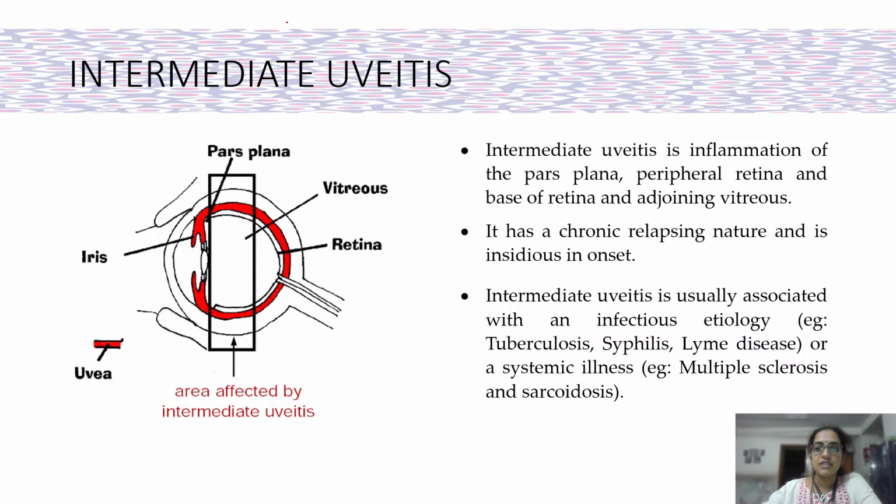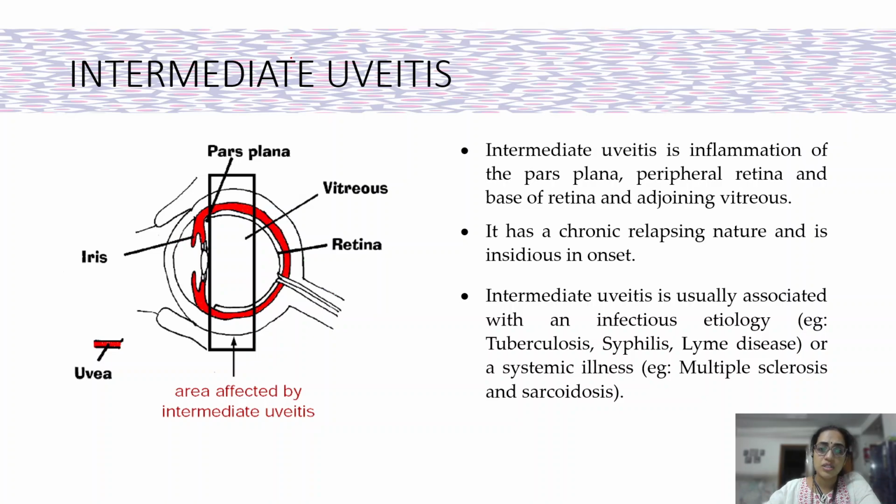So there is inflammation of the pars plana, peripheral retina and the base of retina with adjoining vitreous. So there will always be some amount of vitritis or inflammation of the vitreous. So what is the clinical course? It is usually a chronic relapsing kind of disease. We never get acute intermediate uveitis. So it is a chronic disease which keeps relapsing and has an insidious onset.